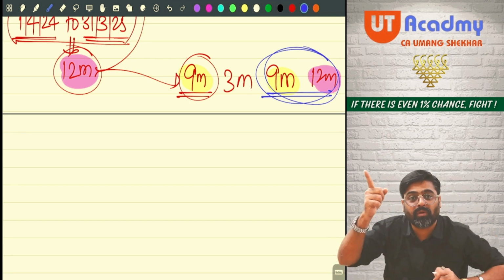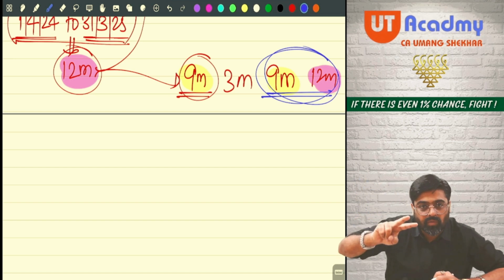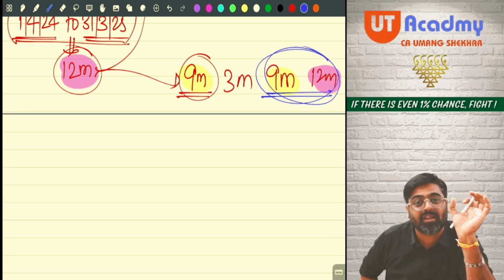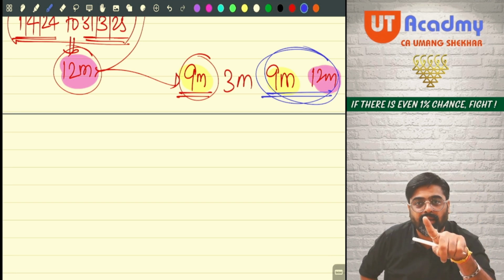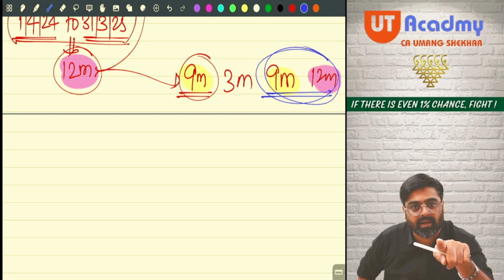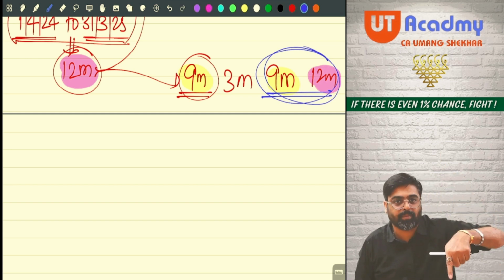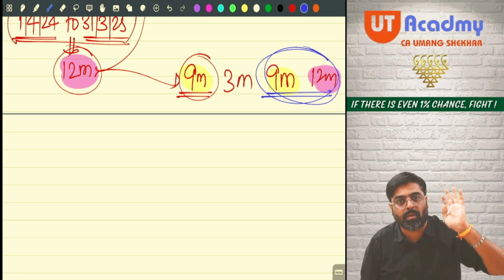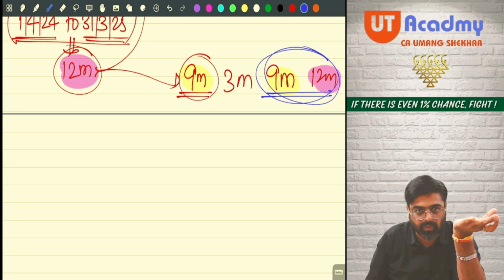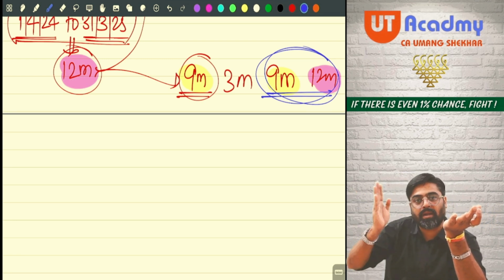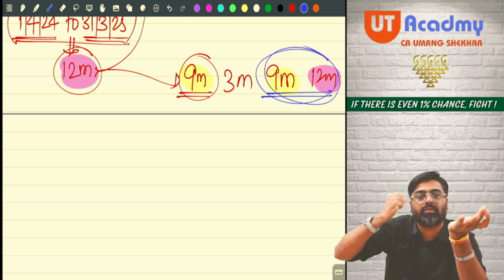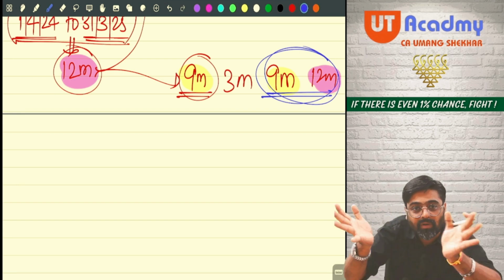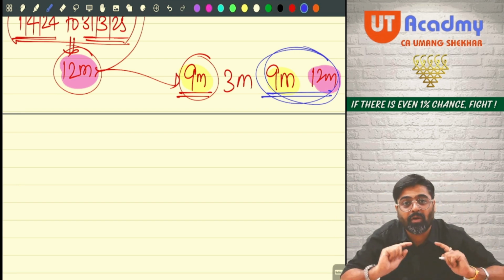So municipal value for 12 months, fair rent for 12 months, standard rent for 12 months. Accordingly, your expected rent will be for 12 months, which is nothing but your ownership period. Now, 12 months expected rent, government is expecting that during your ownership period, if the property is let out, how much rent you can earn from your property? This is expected rent, which is for 12 months. Now, out of your ownership period, if you have let out only for 9 months, during those 9 months, how much you are earning? That is your actual rent. Now, you cannot directly compare both of them because there is vacancy.